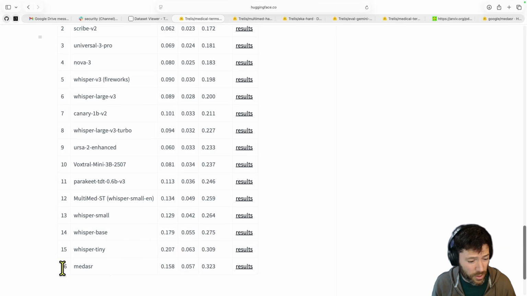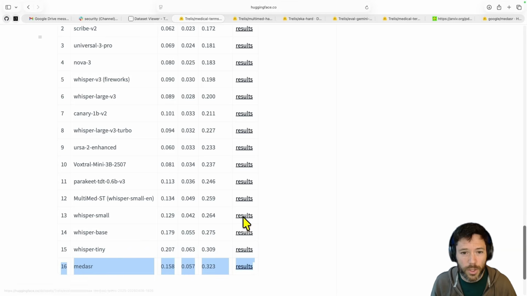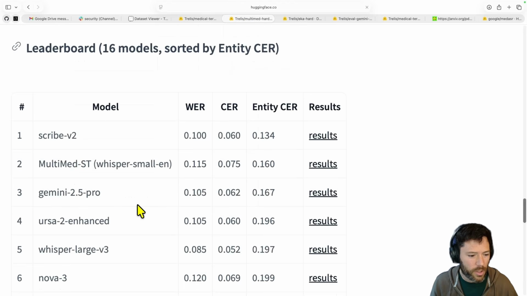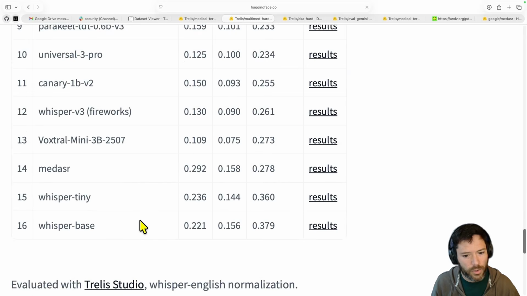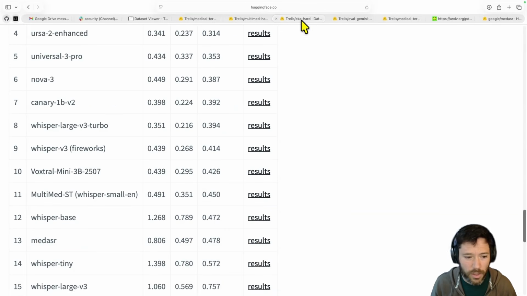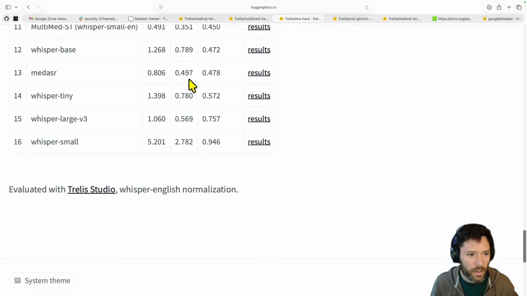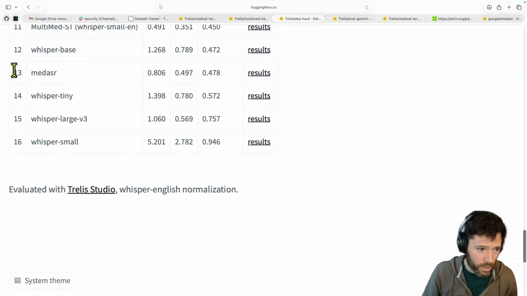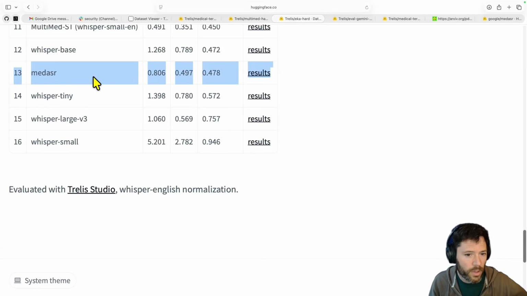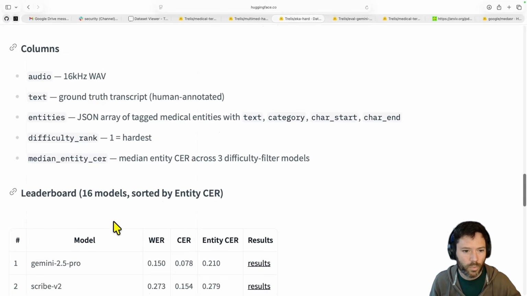And yeah, it's kind of interesting as well that Google's Med ASR model is just not particularly strong. It's weaker than even the smallest Whisper model here. It's on the MultiMed dataset. It's also down towards the bottom, like the small Whisper models, and on EKA Hard, Google's Med ASR. I should say this is not at all Google's best proprietary model. It's a public model, open source. But yeah, it's down here towards the smaller models.